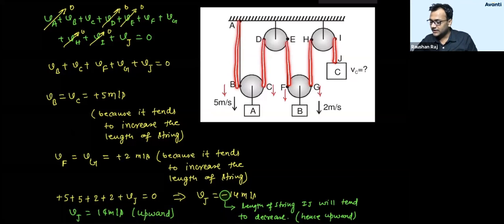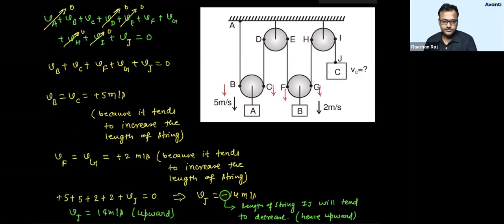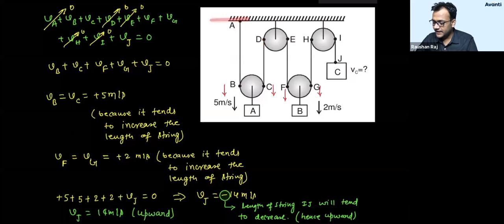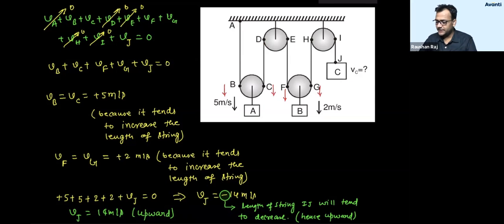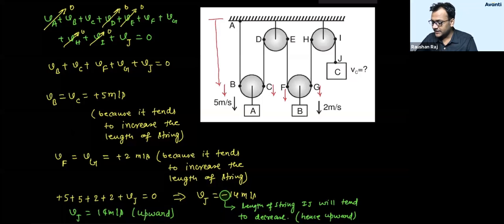However, I am not including this, but you have to include this also. This length also, plus this length also, plus this length also. So the summation of all these lengths must be constant. Now, how do we write these lengths? How do we write them? So look, if I give you positions like this, watch carefully, it is very easy. If you want to skip it, you can skip it, no issues. If I write length AB as this,